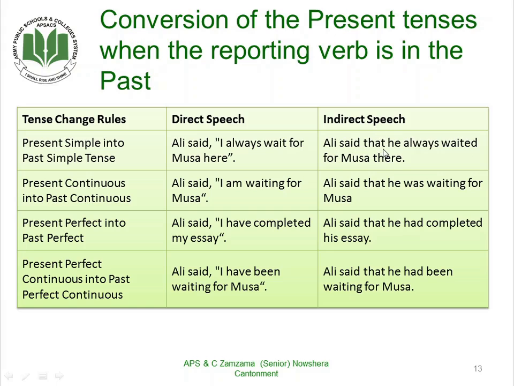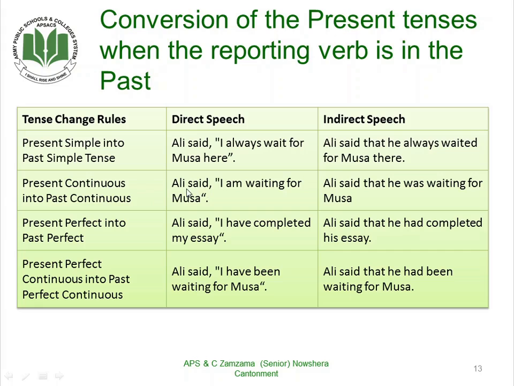The conjunction that is used. He always waited for Musa there. Now here the other changes also are taking place, but first we are going to talk about the tenses.